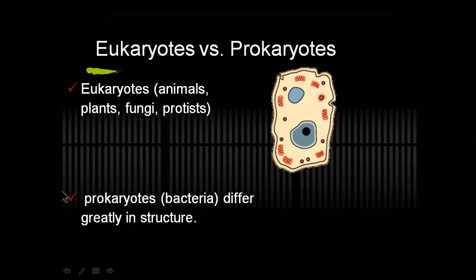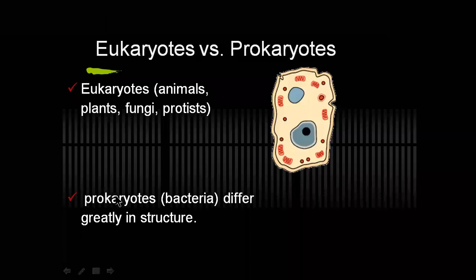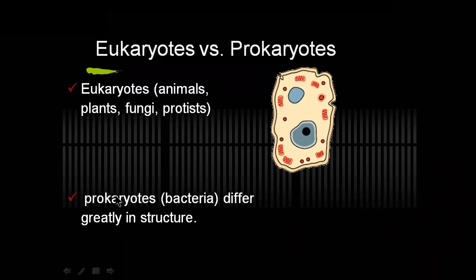Then what does eukaryotic cell mean, or what does prokaryotic cell mean? Prokaryotic: pro refers to primitive, karyon refers to nucleus. The organisms which contain the primitive nucleus are referred to as prokaryotic organisms. Then what is the primitive nucleus? The primitive nucleus is one where there is no nuclear membrane.